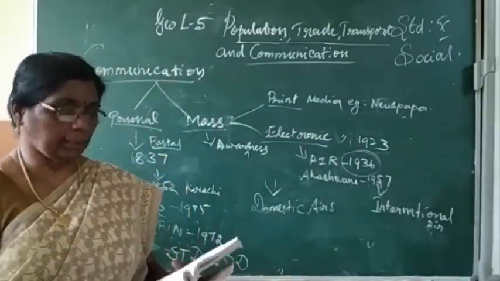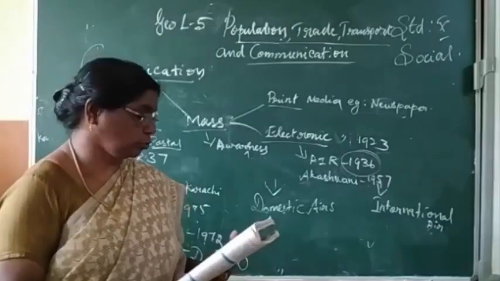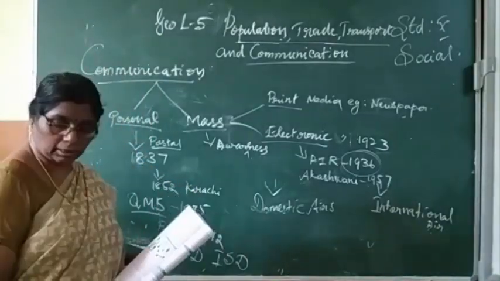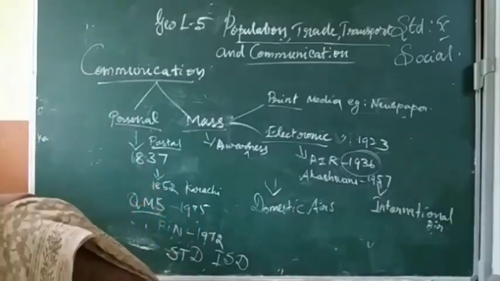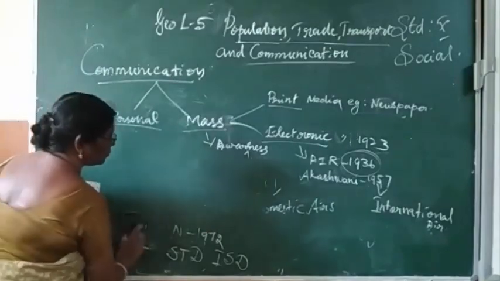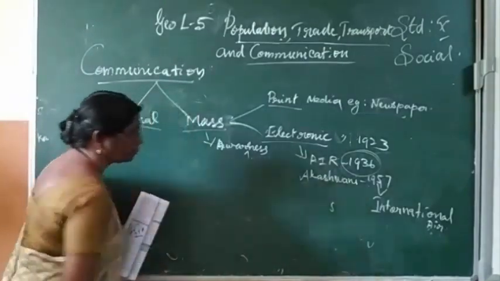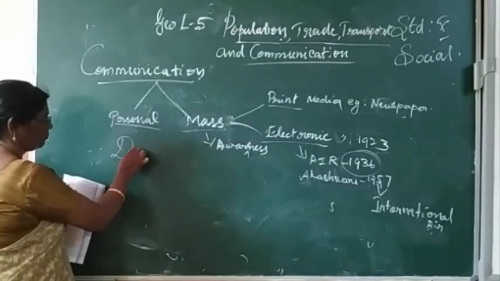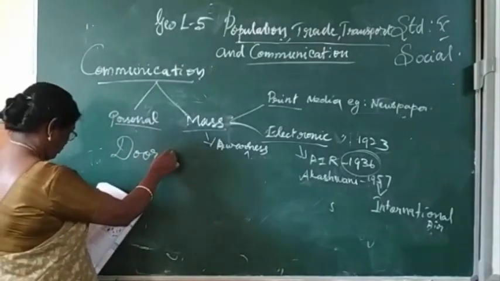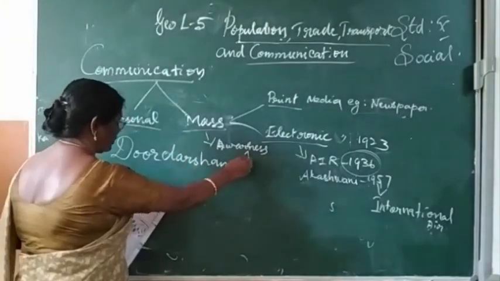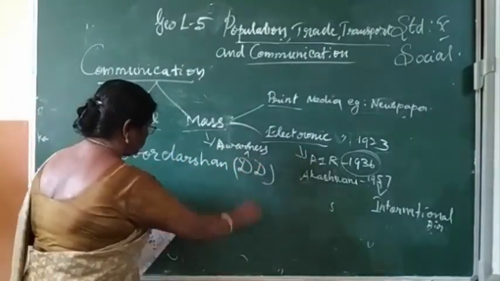Then television. The television network is known as Doordarshan, DD.